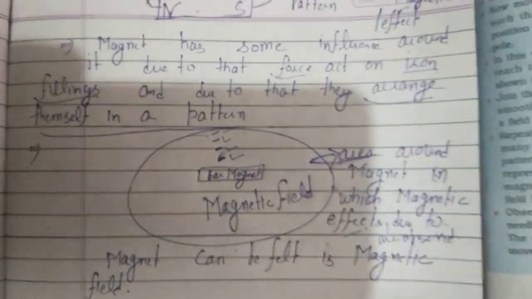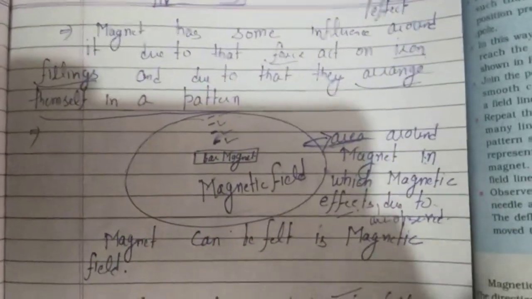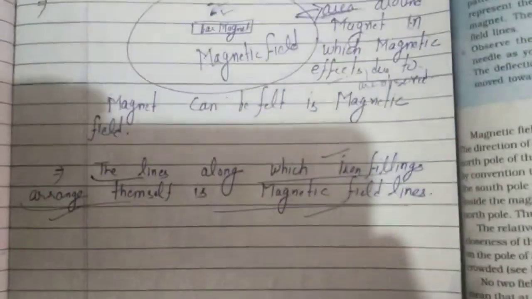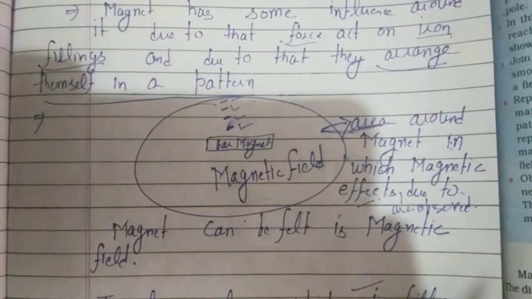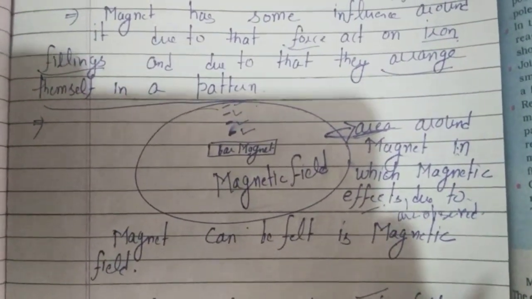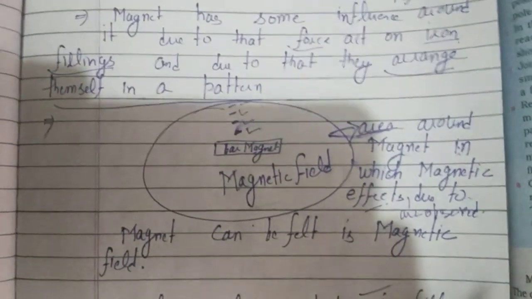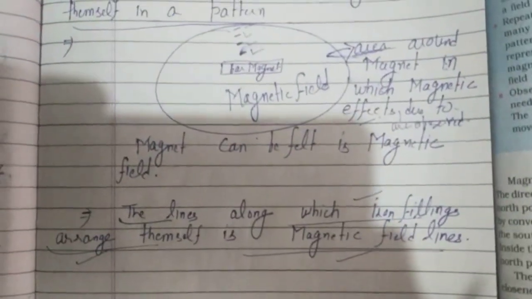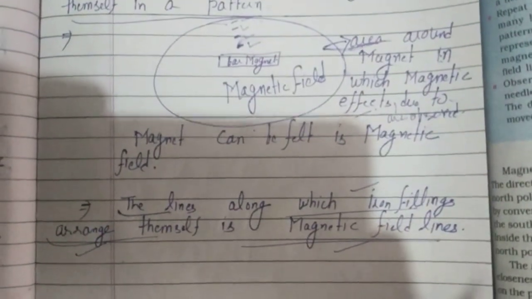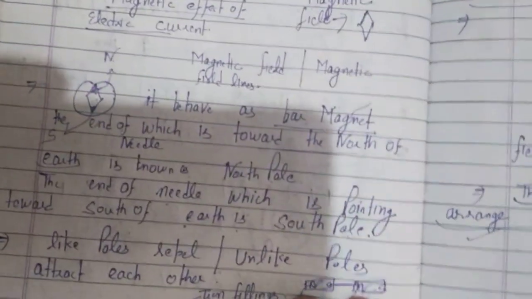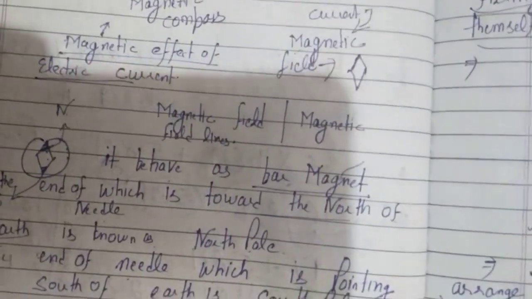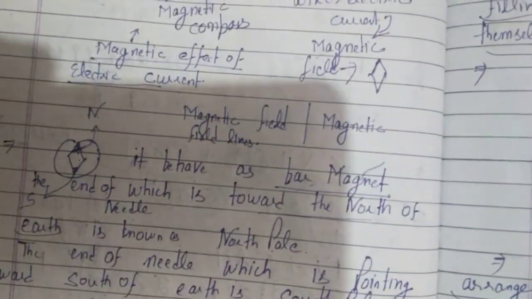In this topic we have studied two definitions: one is the magnetic field and second is the magnetic field lines. What is the magnetic field? It is an area around the magnet in which force due to the magnet can be felt. And what are the magnetic field lines? Lines around the magnet along which iron filings arrange themselves. So this is a concept. We have also studied that a magnetic compass behaves like a bar magnet. So we have generated two definitions here, magnetic field and magnetic field lines. So we are ending our lecture here.